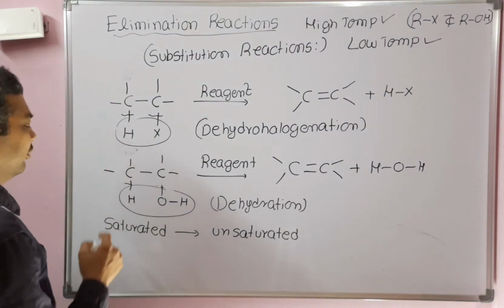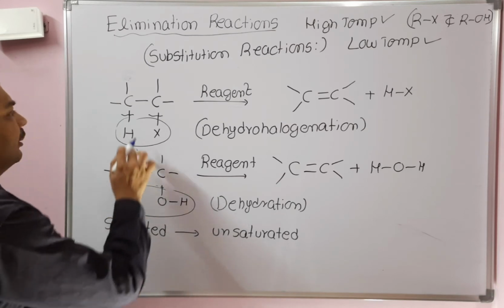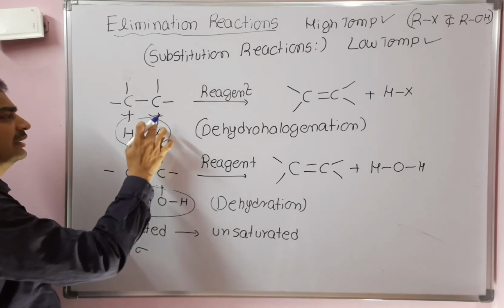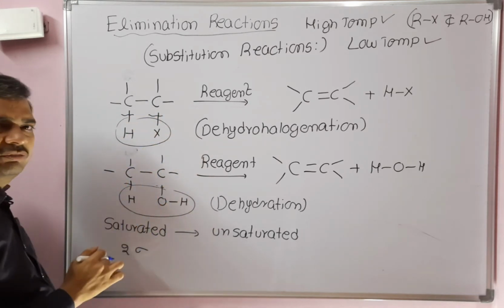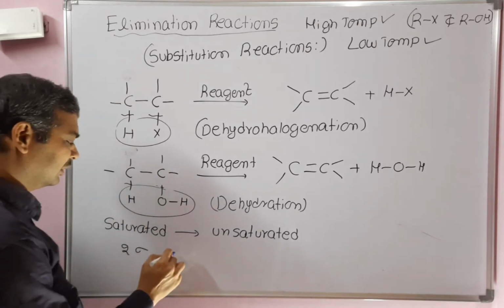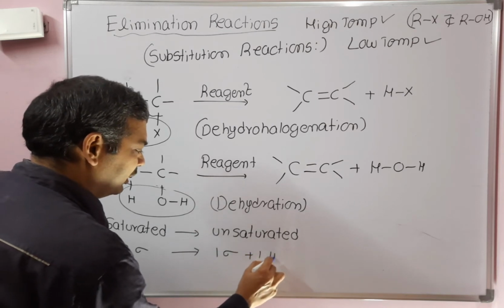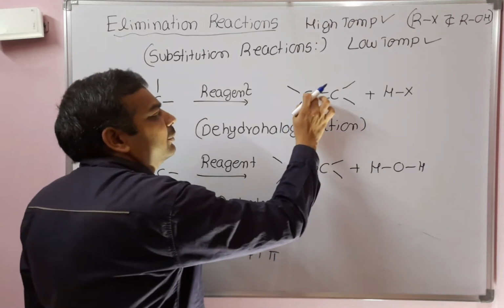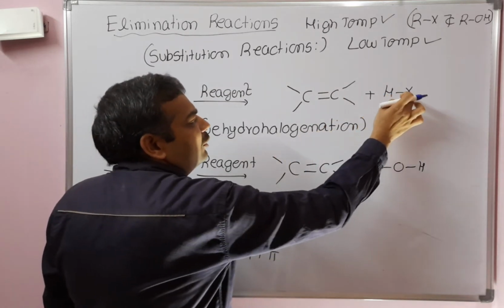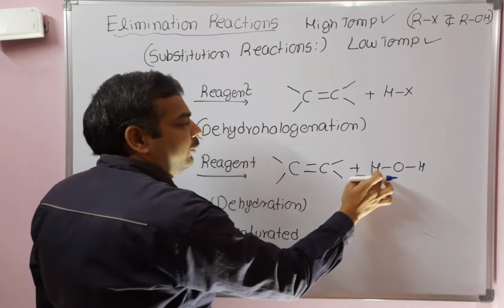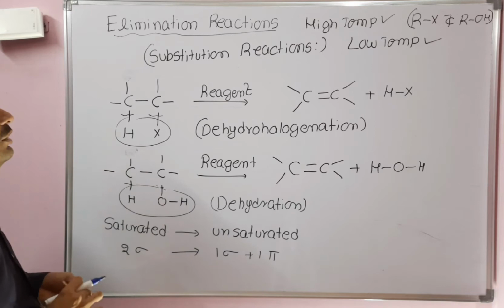And also, what is happening here? Two sigma bonds are breaking: the C-H bond and C-X bond in the case of alkyl halides, the C-H and C-O bond in the case of alcohols. Two sigma bonds are breaking and one sigma and one pi bond is forming. Where is the pi bond? Carbon to carbon. The new sigma bond is hydrogen to halogen in the case of alkyl halides, hydrogen to oxygen in the case of alcohols.